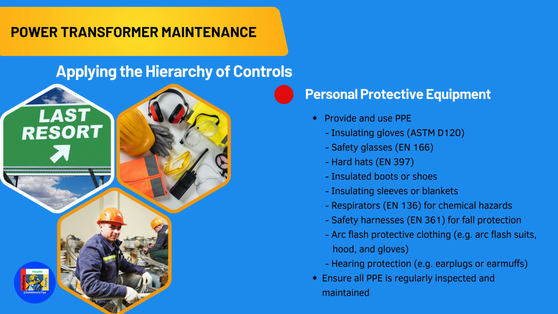By applying the hierarchy of controls, we can systematically reduce the risks associated with power transformer maintenance and ensure a safer working environment for all. Please note that this is a general guide and specific procedures may vary depending on the specific task, location, and regulations.